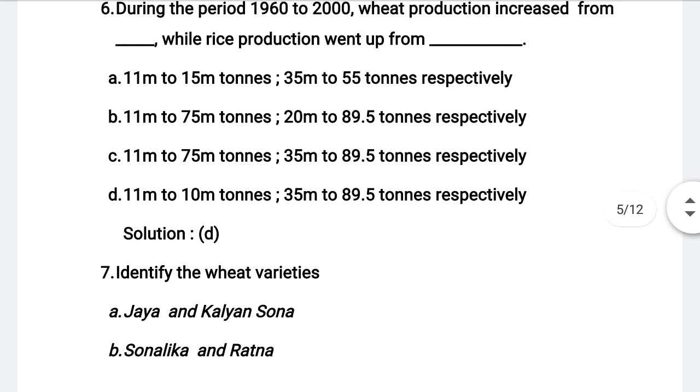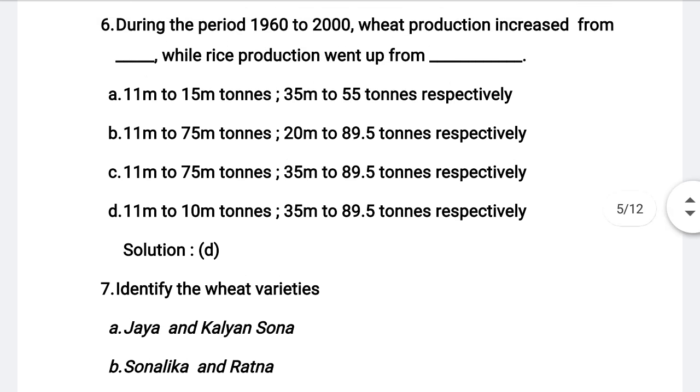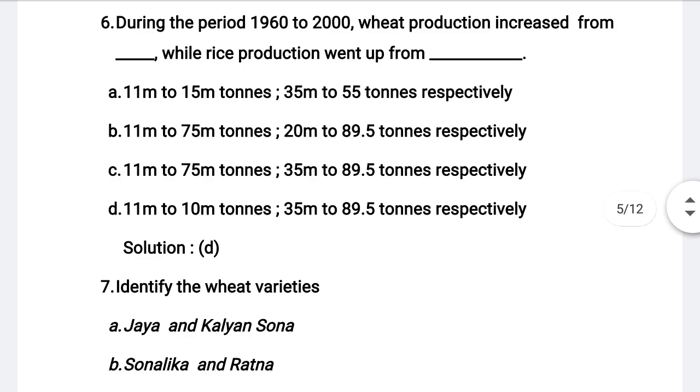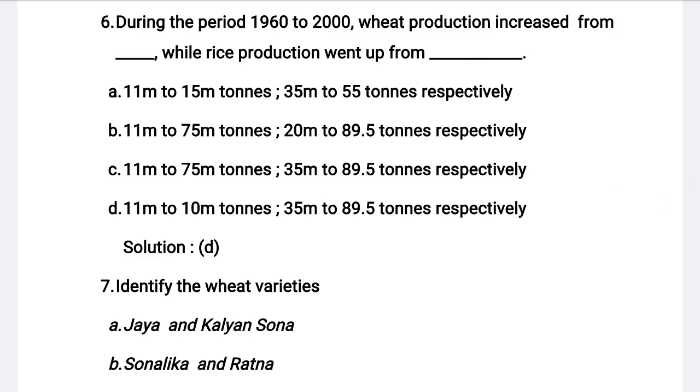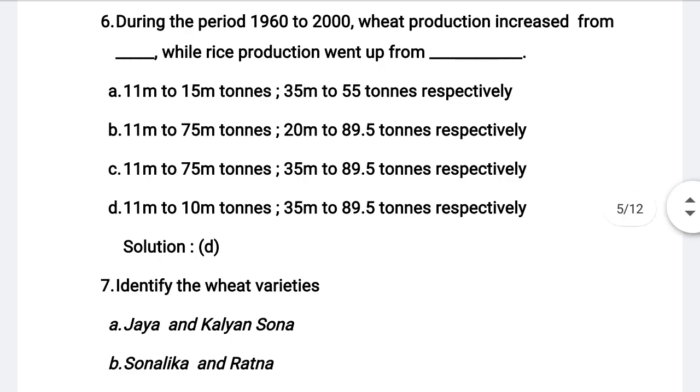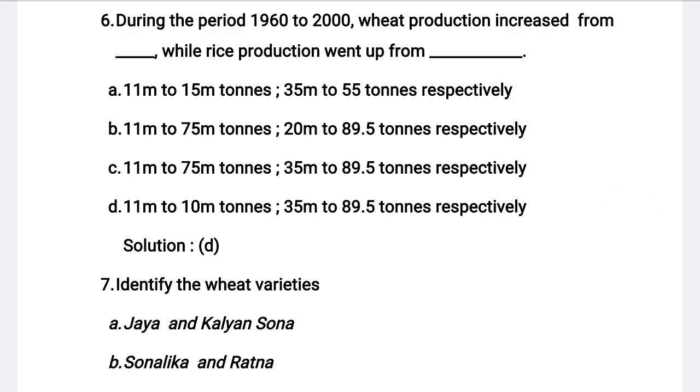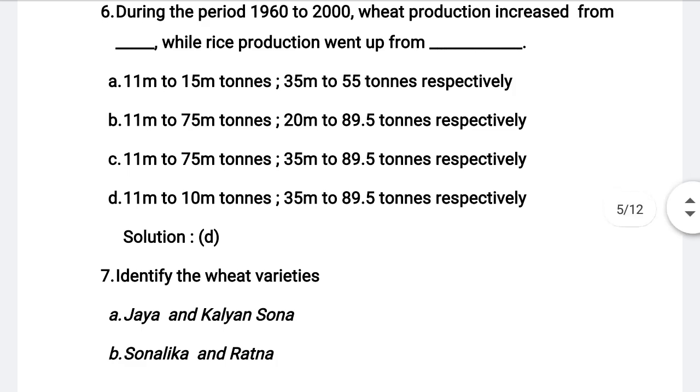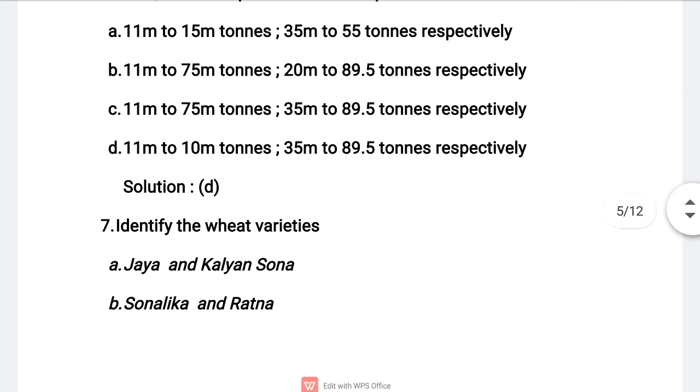So here in our India, especially during the period of 1960 to 2000, wheat production increased from 11 million tons to 75 million tons, while rice production went up from 35 million tons to 89.5 million tons. What a drastic increase can be noticed here after independence, isn't it so? So use a technique, plant breeding technique.